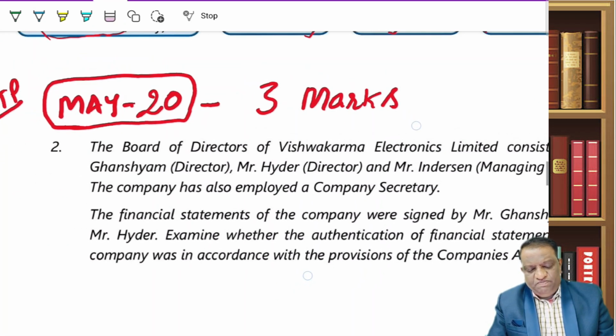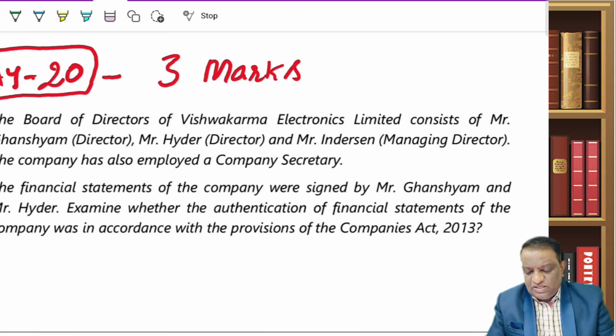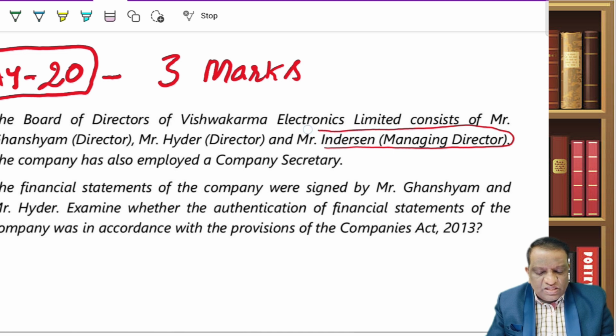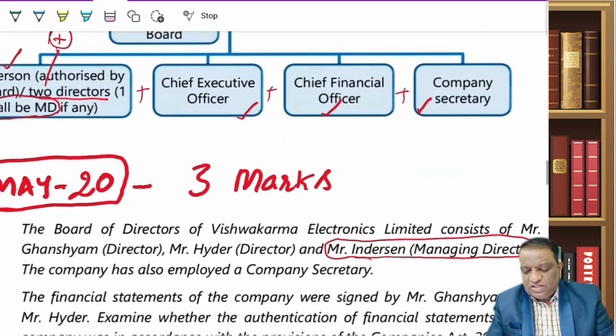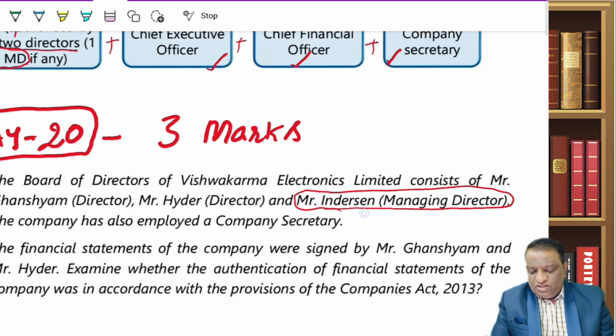Let's look at the questions. These are going to be very easy. Now, May 2020, RTPs, this is 3 marks. The board of directors of Vishwakarma Electronics Limited consists of Ghanshyam as a director, Haider as a director, and Inder Sen as a managing director. Always in this type of questions, he is trying to see whether you have become sensitized about this point, that is, one shall be the managing director. Anybody else can sign, but Indrasen should sign because he is the managing director. And they've also got a company secretary. So wherever there is a company secretary, he also must sign.